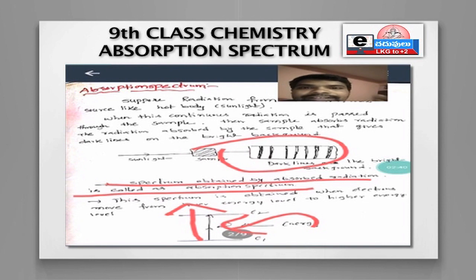Once again, absorption spectrum is formed when electrons move or jump from lower energy level to higher energy level. Since some amount of energy is absorbed, the spectrum is called absorption spectrum. Clear? This is one of the important points to understand absorption spectrum. Next.